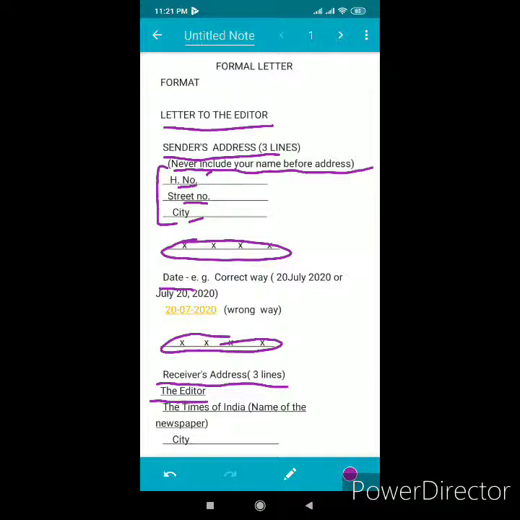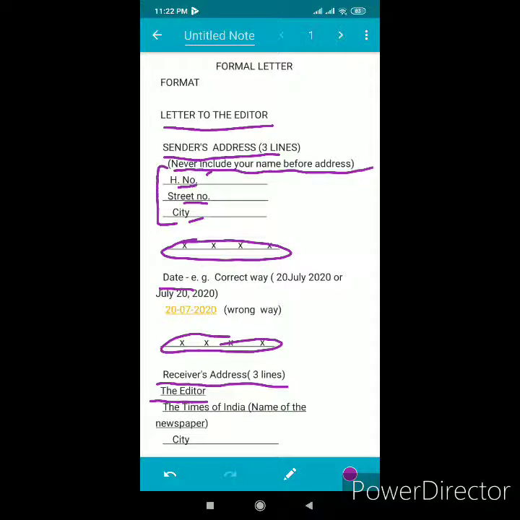Here, one more thing I want to tell you. If in the question it has been mentioned National Daily instead of the name of the newspaper, so National Daily is not the name of the newspaper. National means in the nation, daily means used to come. Means the newspaper that used to come daily in the nation.